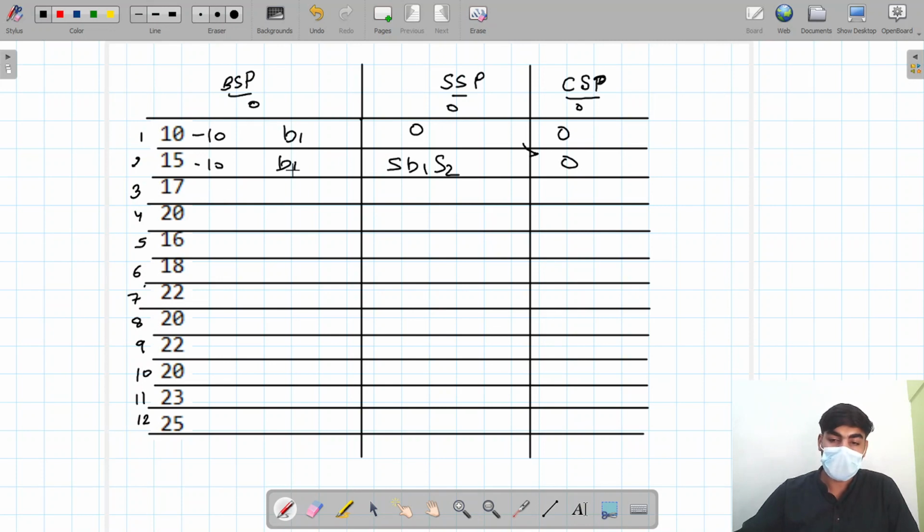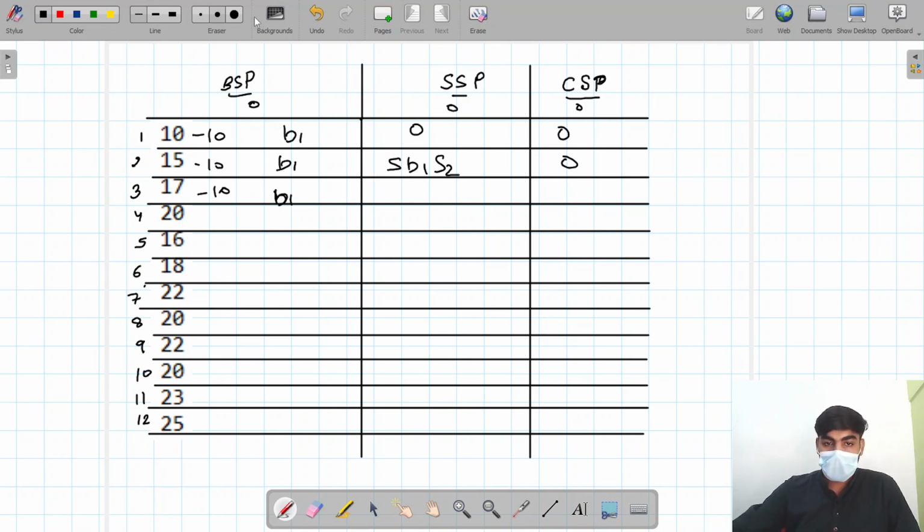Let's come to that point. We have two options for this one. One is we take the older as it is, or we can buy a new one. If we buy a new one, we take a 70 rupee loan, because in our purse we have 0 rupee. So if we buy a new one, we take a 70 rupee loan, which is more than the 10 rupee loan. So we have to find out the maximum profit for this one. So we take the older as it is, by not buying a new one.